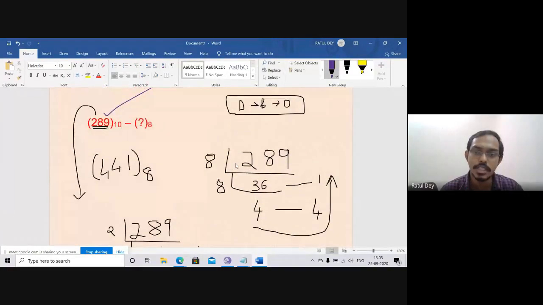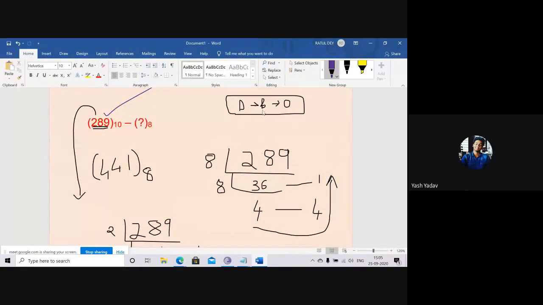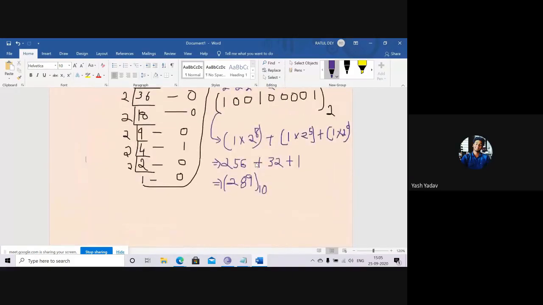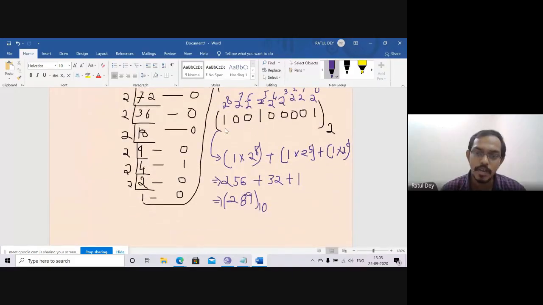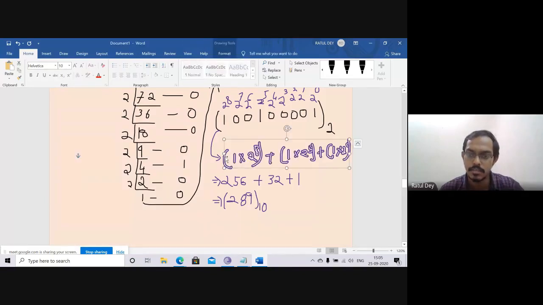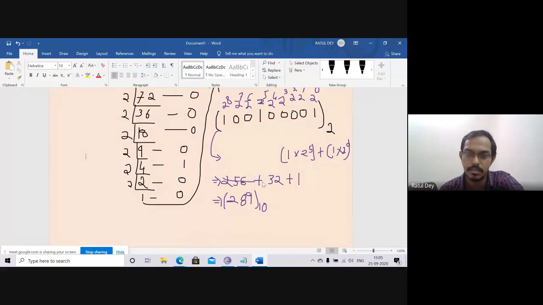So, octal number system, how can we go from binary to octal? Can anyone say? Please, anyone say. I just remove this thing so you can easily identify.